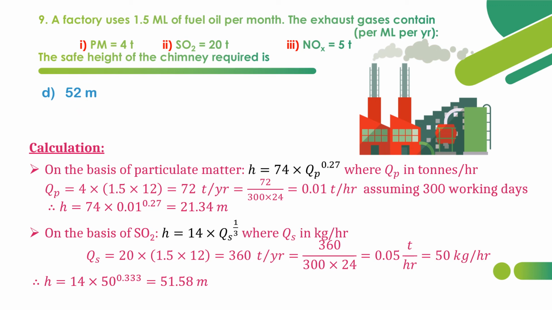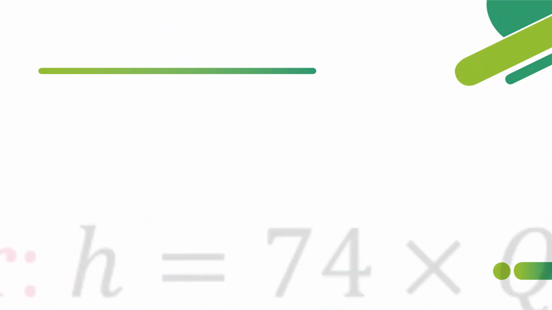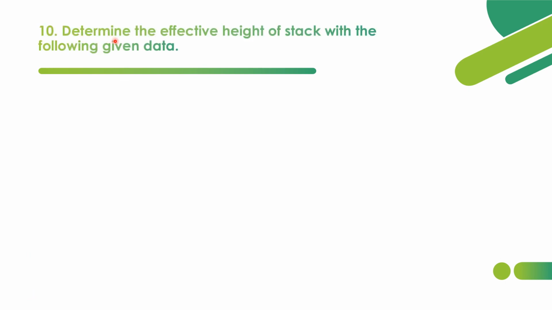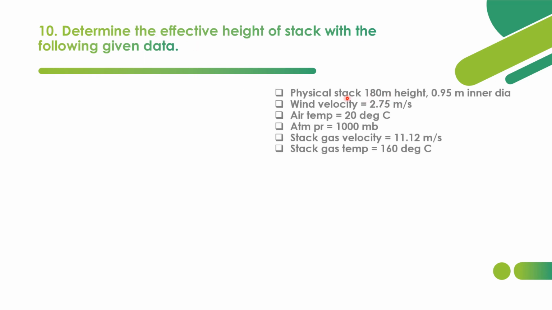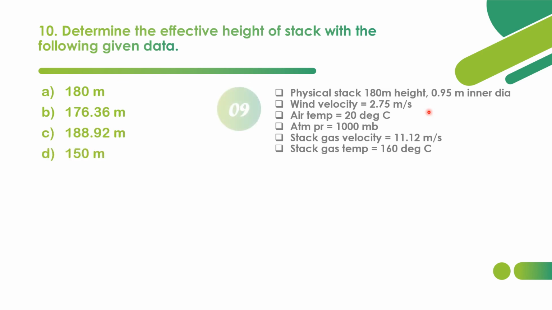Now we shall move on to the last question. This question is also based on the height of chimney or height of stack. Here we have to determine the effective height of stack with the following data. They have given one set of data according to which we have to find the effective height of stack. Option A 180 meter, option B 176.36 meter, option C 188.92 meter, option D 150 meter. We have to use Holland's equation or Holland's formula here to determine the effective height of stack.